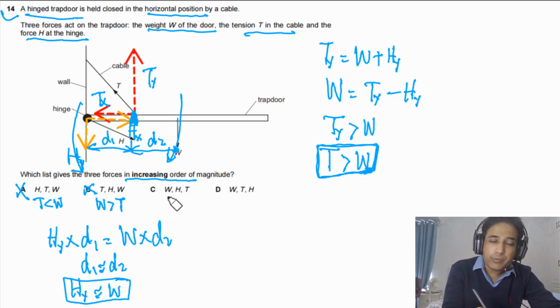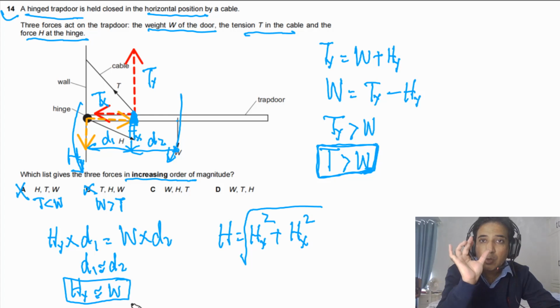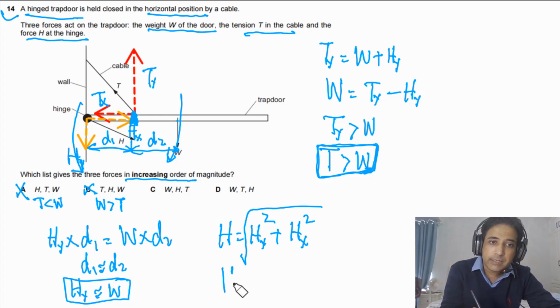H has two components, that is, H equals the square root of HY squared plus HX squared. But W is equal to only the vertical component. So from here we can say H is greater than W.